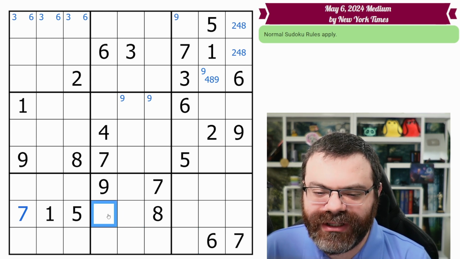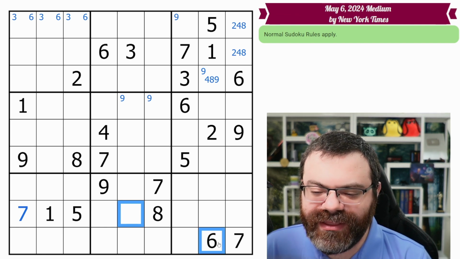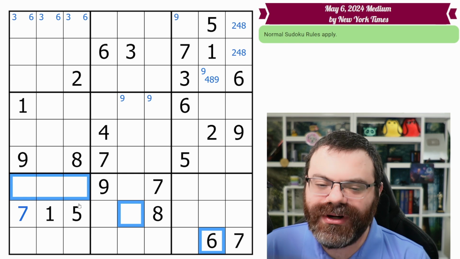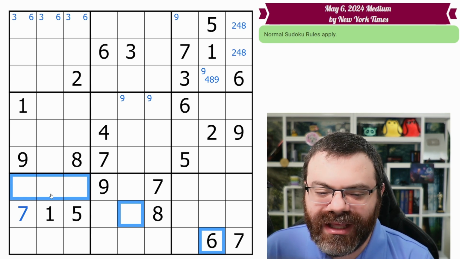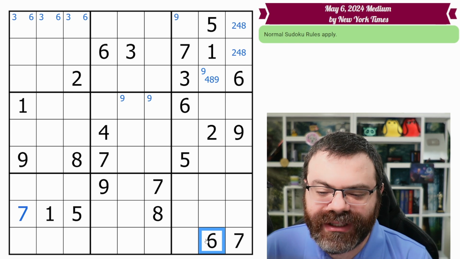Because it can't actually be here, and it can't be here. So in this case, let's say there was a 6 here. With this 6, they would buddy up, and they would take 6s out of here, and there'd need to be a 6 somewhere up here. Well, I can tell you that that is actually true. Everything I just said is actually true. Now, what's the logic there?